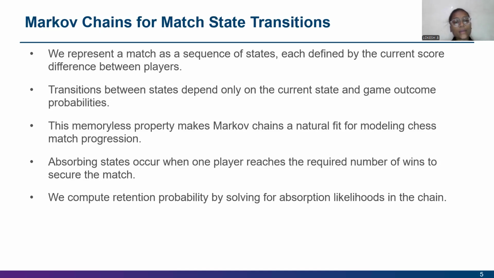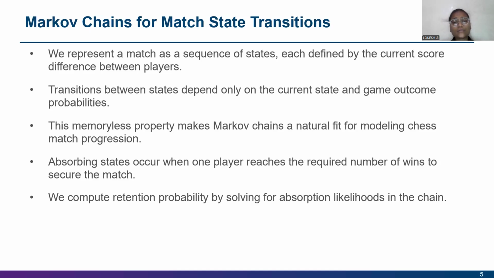We represent a match as a sequence of states, each defined by the current score difference between players. The transitions between states depend only on the current state and game outcome probabilities. This memoryless property makes Markov chains a natural fit for modeling chess match progression. Absorbing states occur when one player reaches the required number of wins to secure the match. And we compute retention probability by solving for absorption likelihoods in the chain.